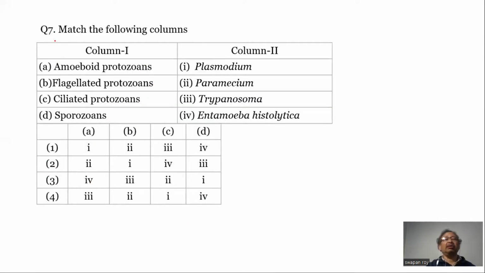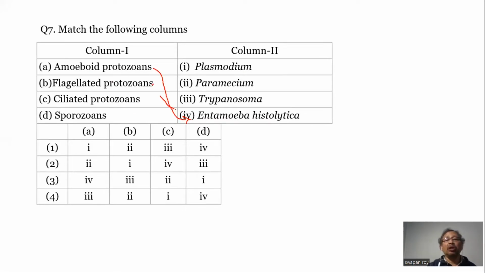Question number 7 is again matching. Column 1 has different types of protozoa, and column 2 the examples, the names of the protozoans. Here, amoeboid protozoa: Entamoeba histolytica is the amoeboid protozoan.